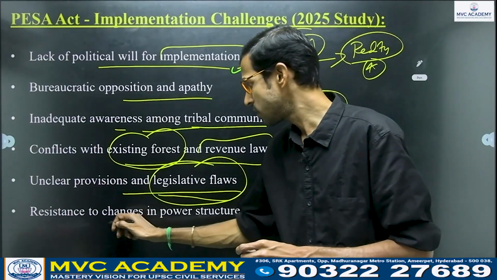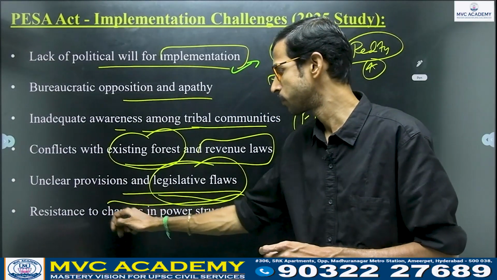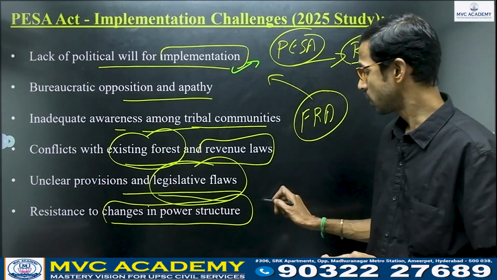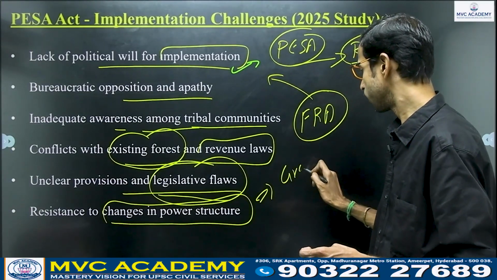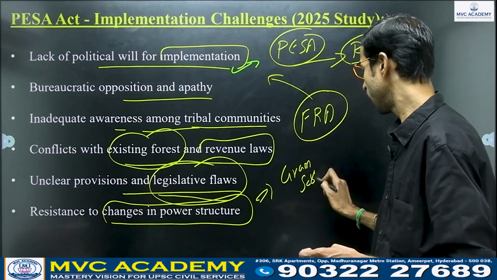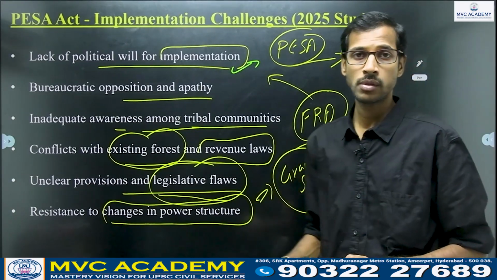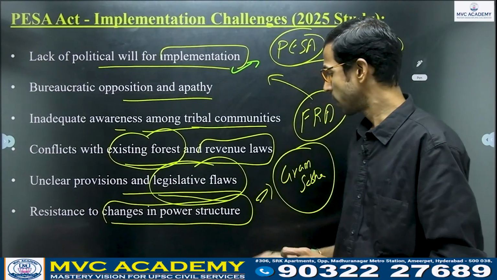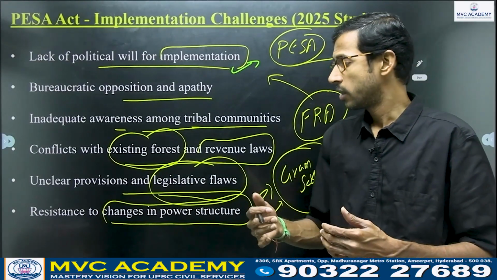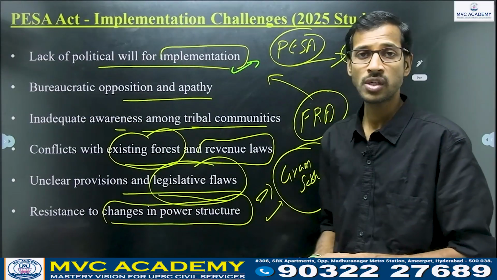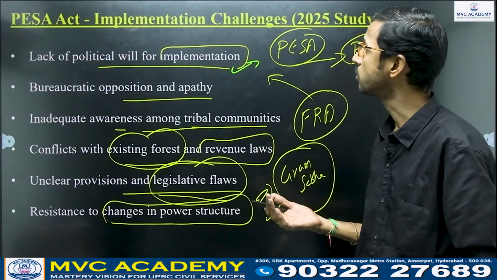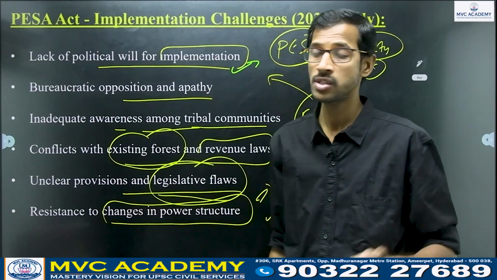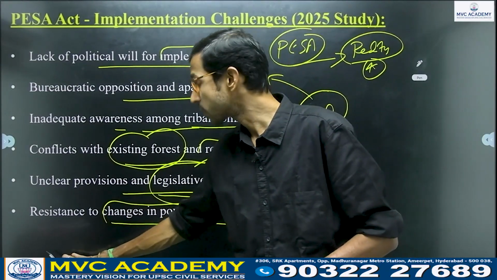And also resistance to changes in power structure. Here, if you see, the Gram Sabha is the only one enjoying the main power regarding the PESA Act and also the Forest Rights Act, right? So that is the main concern here. So resistance to changes in power structure is also a very important implementation challenge that was clearly observed from the recent 2025 study on the PESA Act.